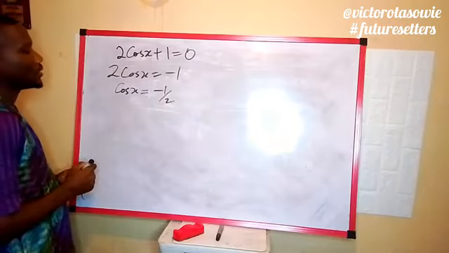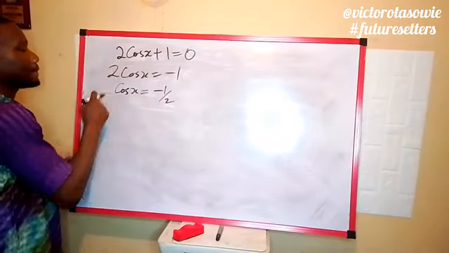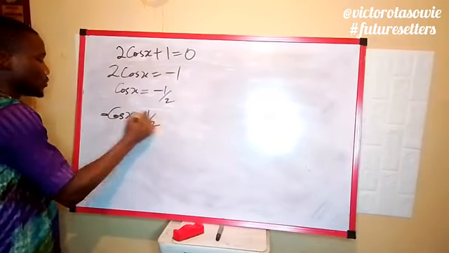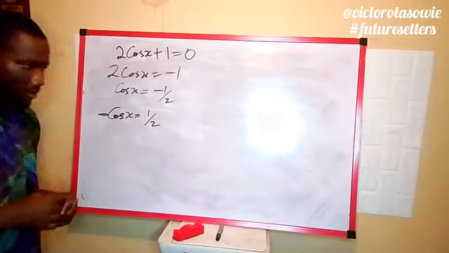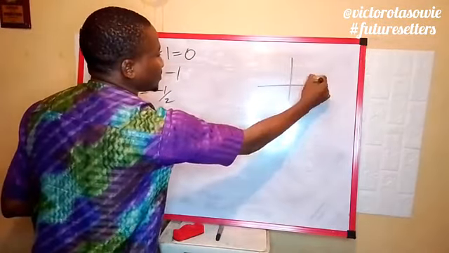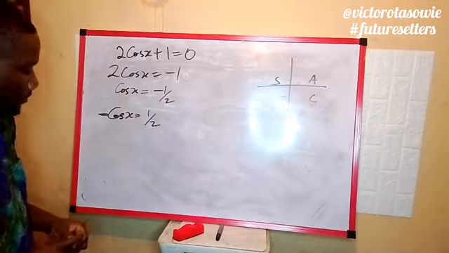Now, we are not dealing with minus 1 over 2, we are dealing with taking this negative sign, so we have minus cos x equal to 1 over 2. Now we come to ACTS and check.